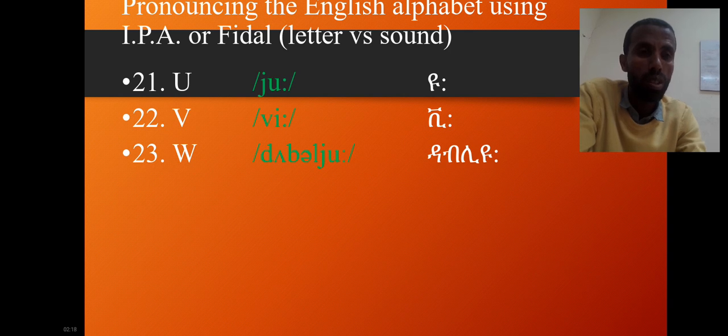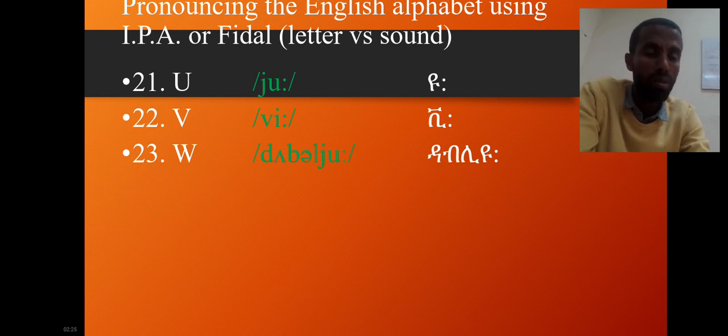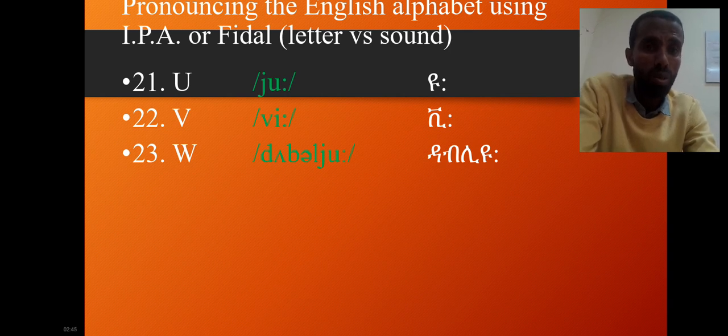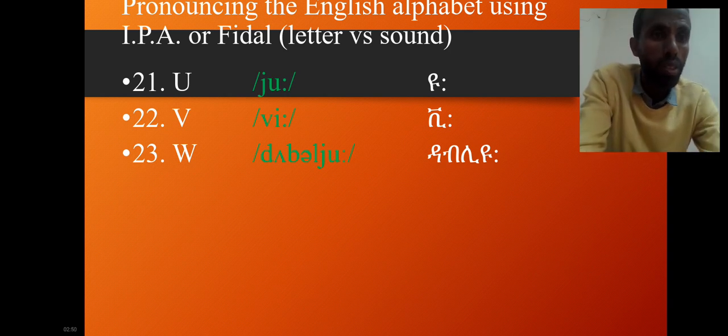This is very important because when you have it in a word, if you don't know the exact sound of the letter, it could lead you to a mistake. If you know the exact sound of the letter, you can also pronounce it appropriately when you have it in a word. So it's always good to know the actual sound of the letter. So this is W, not W.